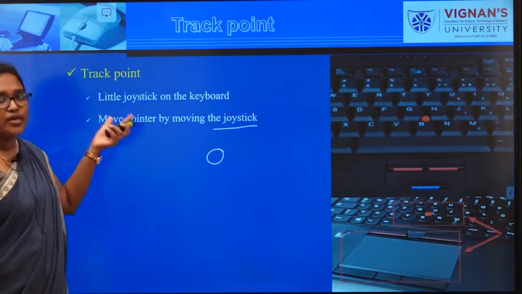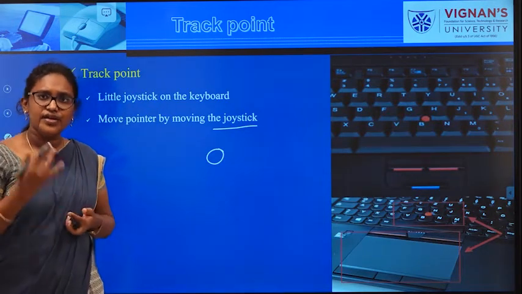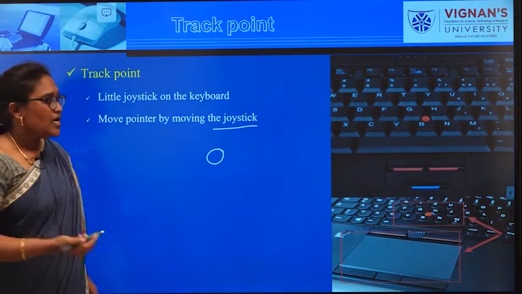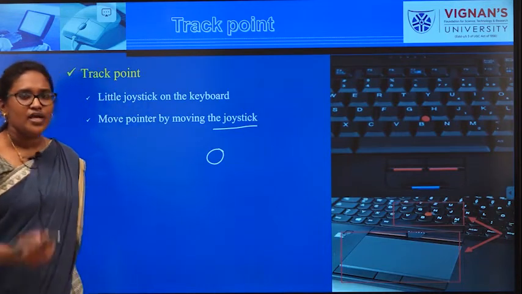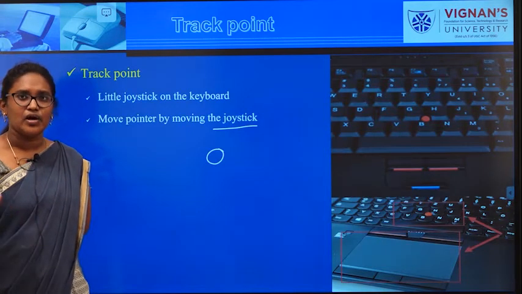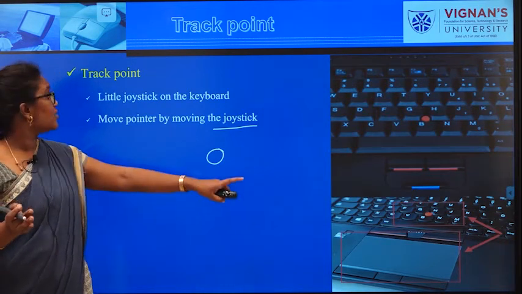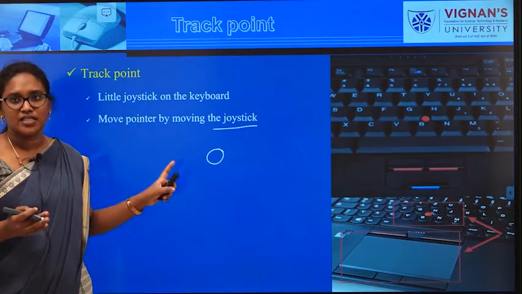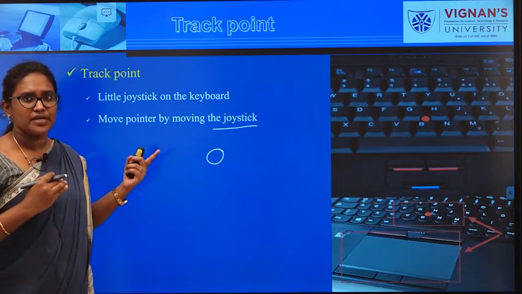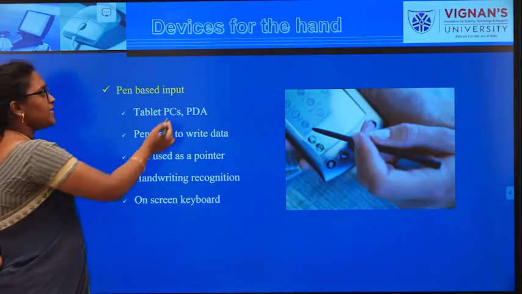In order to make you understand very clearly, track point is what you use whenever you are playing video games. On your laptops a small button is given in order to move the position of a car, to increase the speed of a car, or to move the car to the left or right side. We make use of this track point. Track point is nothing but a way to adjust the position or speed in video games on your computer.